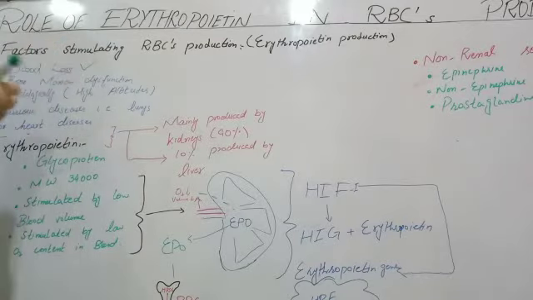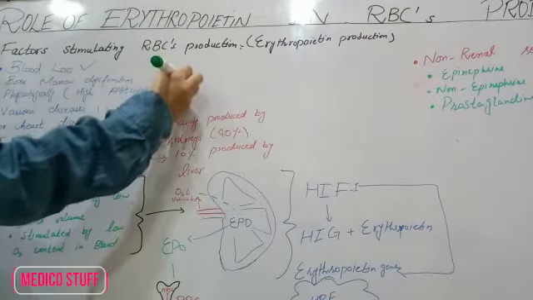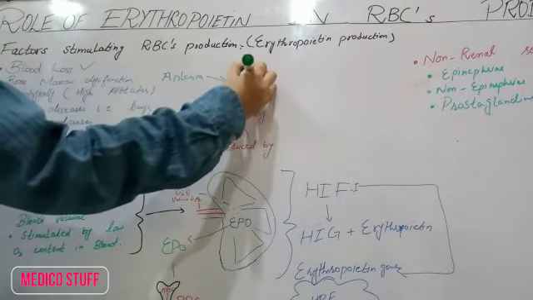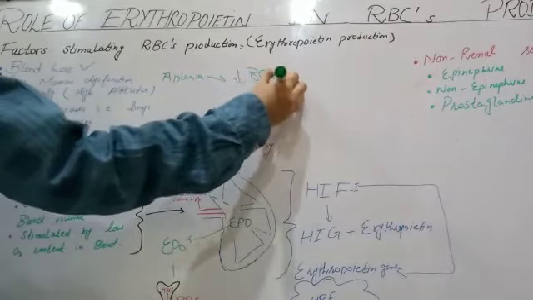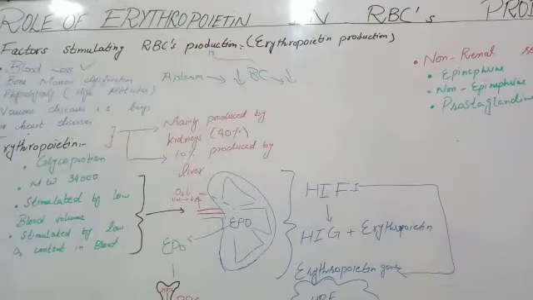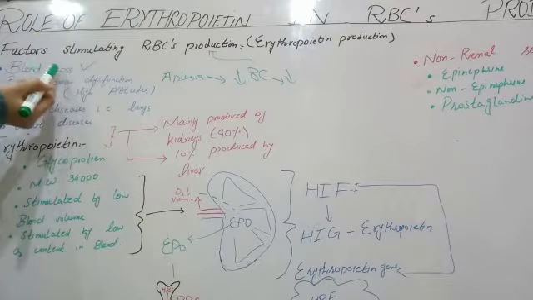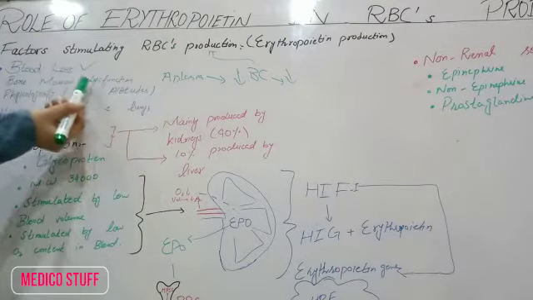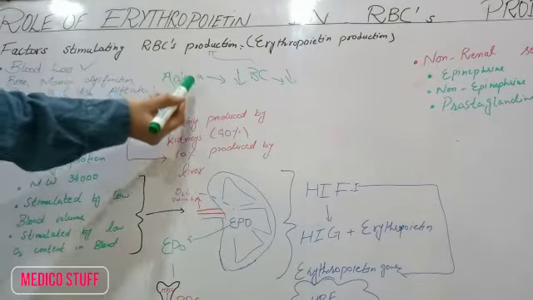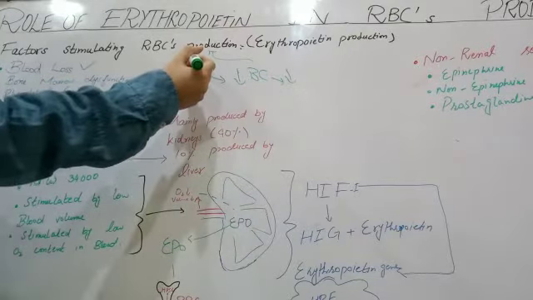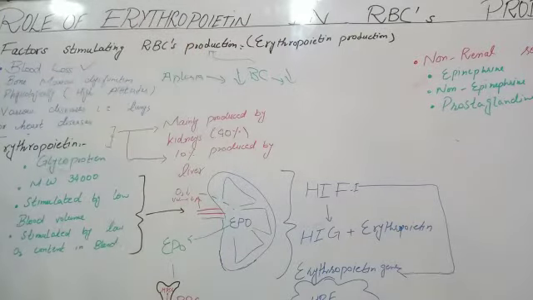If we have bone marrow aplasia, this can lead to a decrease in the number of blood cells. When there is a decrease in the number of blood cells, the body stimulates RBC production. So blood loss is the main reason, meaning that if the volume of blood is low, then the body will stimulate RBC production. Now if there is bone marrow dysfunction, bone marrow aplasia, this will cause the remaining bone marrow to produce RBCs at greater rates.